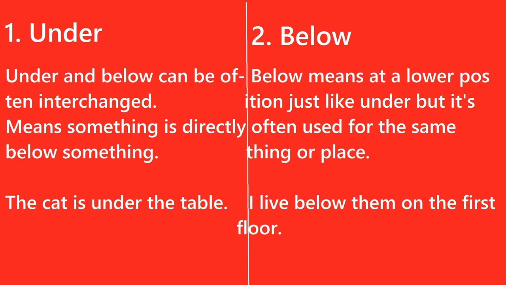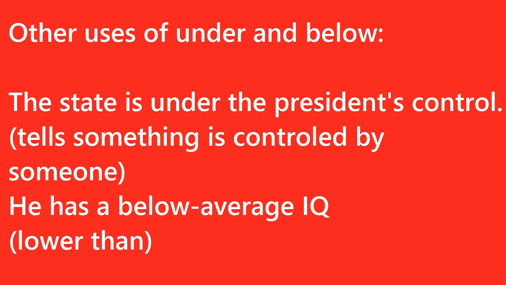Okay, now under and below also have some different meanings, like other uses of under and below. The state is under the president's control. This tells us something is controlled by someone. Now this is another use of under, where below cannot be used. We cannot say the state is below the president's control.